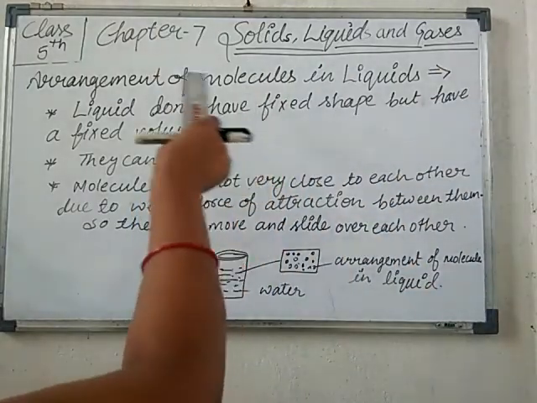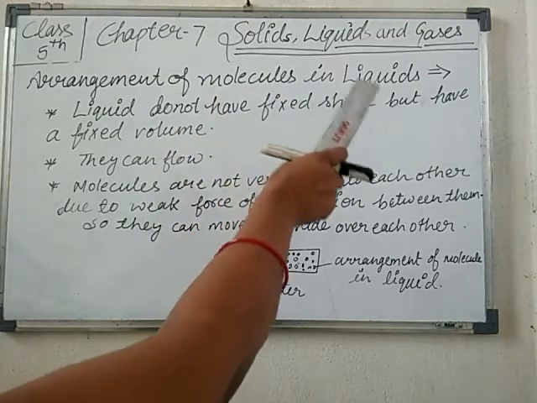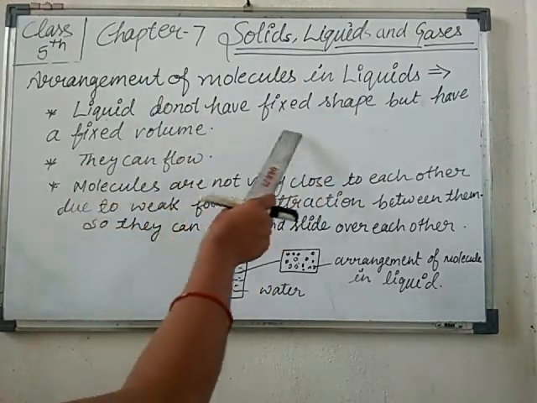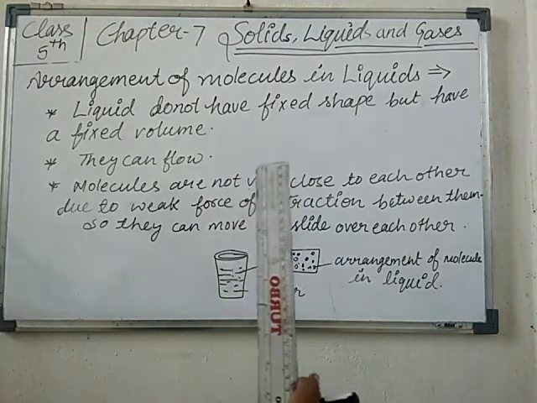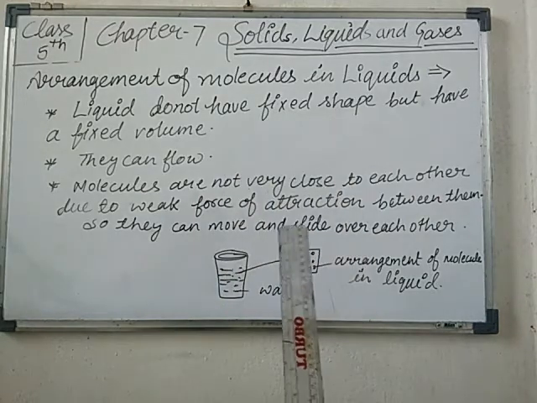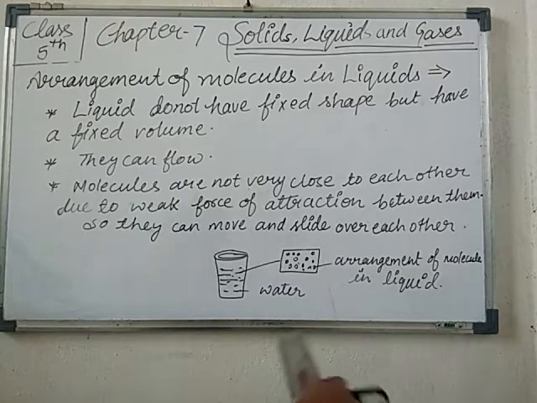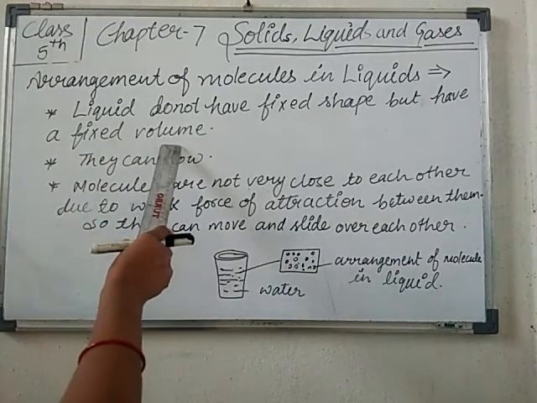Okay. Now here we will discuss the arrangement of molecules in liquid. Liquids do not have a fixed shape, because whichever shape you pour them into, the liquid takes that shape. Liquids take the shape of the container they are poured into. If you pour into a mug, the liquid takes the shape of the mug. If you pour into a bottle or a plate, it takes the shape of the plate. So they don't have a fixed shape, but they have a fixed volume.